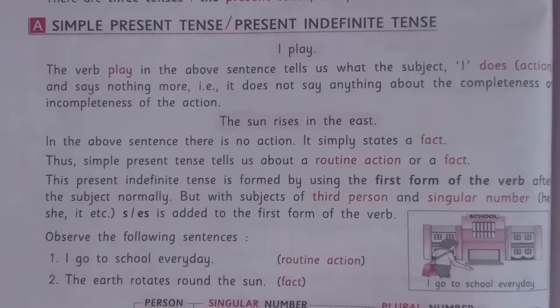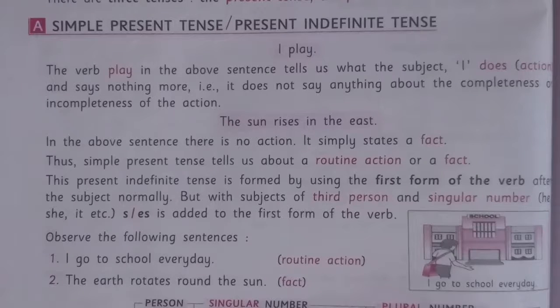I do my homework with care. Here the verb do shows simple action. See the given example. I play. Here the verb play tells us what the subject I does. That is routine action. It does not tell about its completeness or incompleteness.